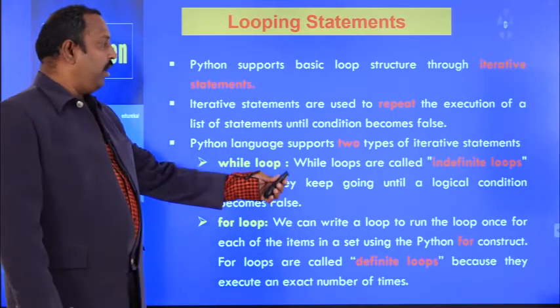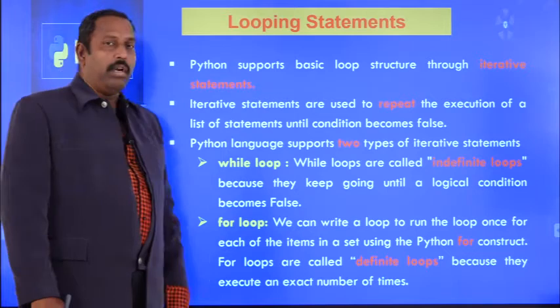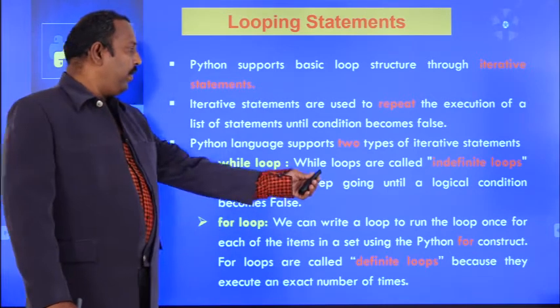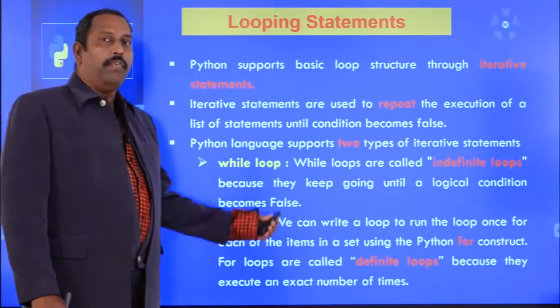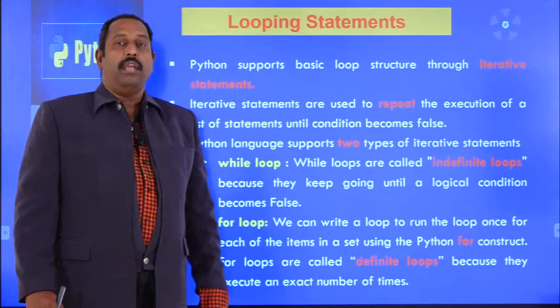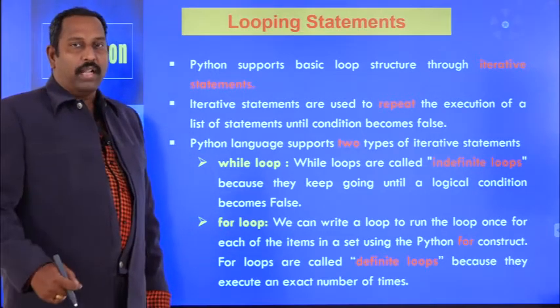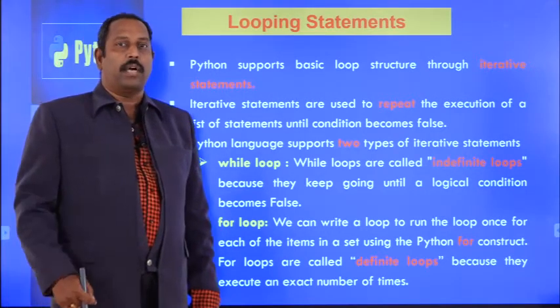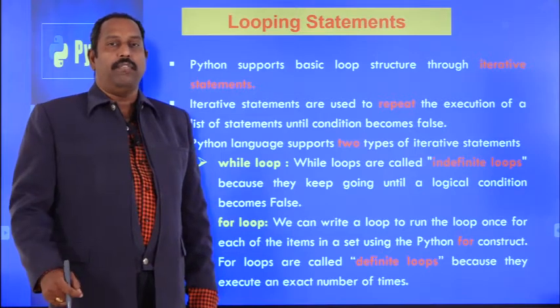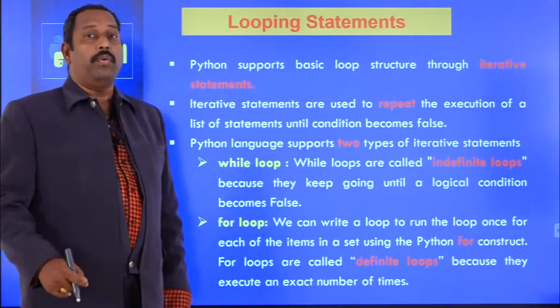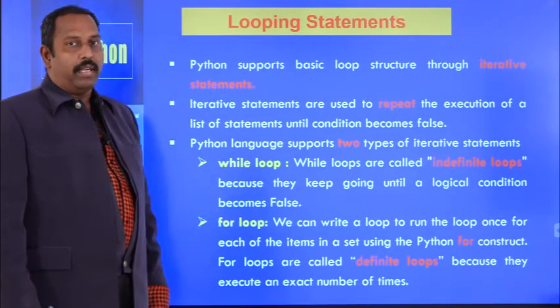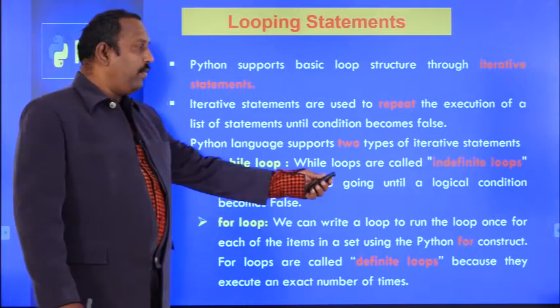Why is it called an indefinite loop? Why is for called a definite loop? An indefinite loop is nothing but a loop that will be executed an indefinite number of times until the condition becomes false. When the condition becomes false, we come out of the loop. If the condition does not become false, the loop will go on infinitely. That's why it is called an indefinite loop.